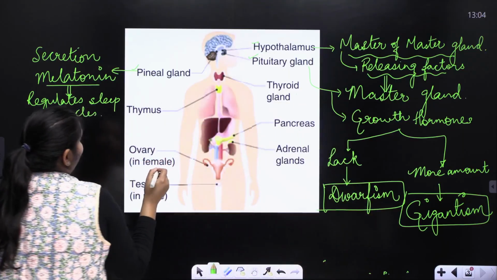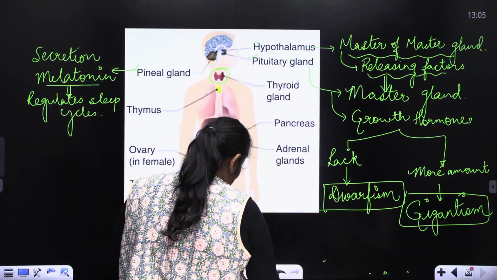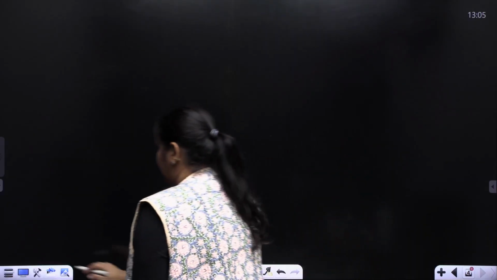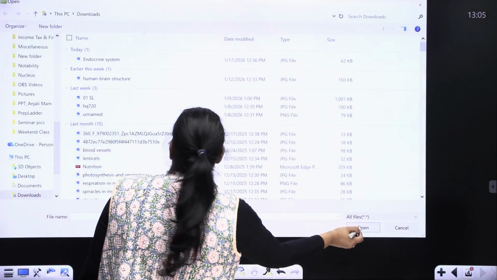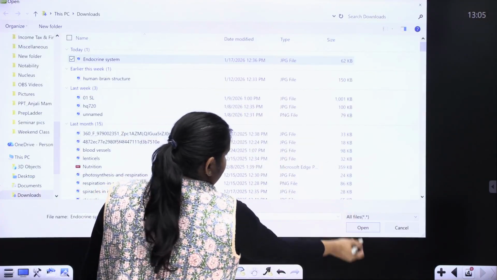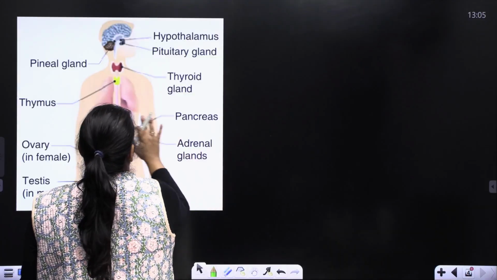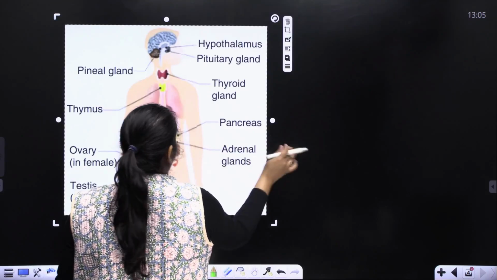The next, when we move down into the neck part, is the thyroid gland. So I'll again add a picture here, the same image, so that we can see. Okay, so here we are.